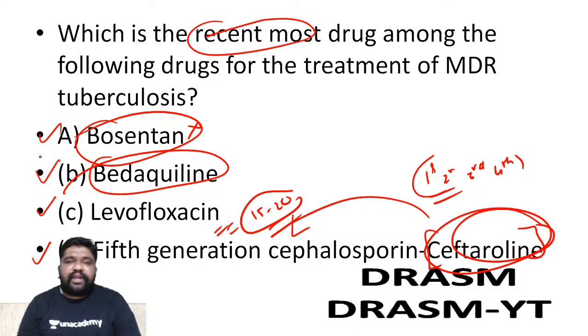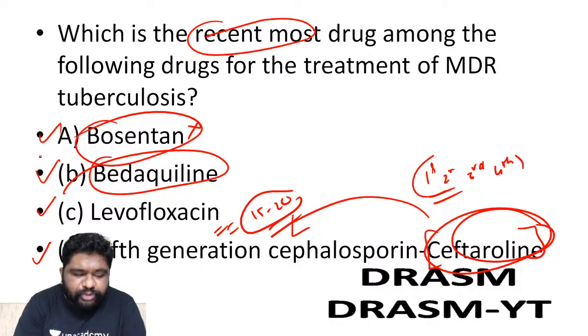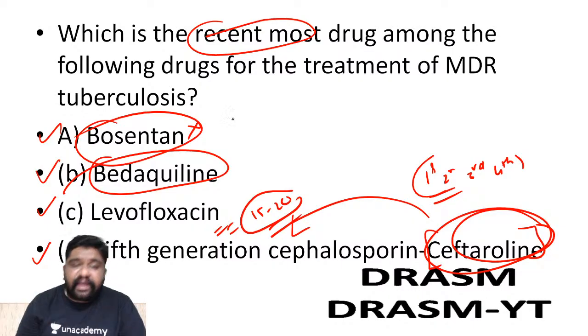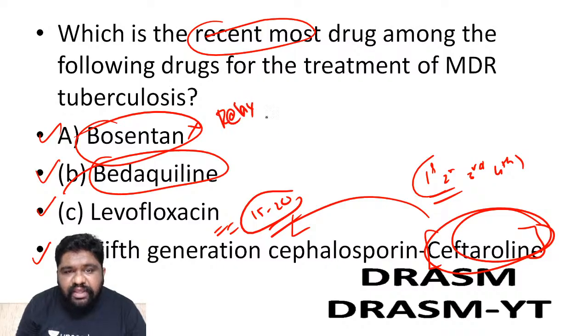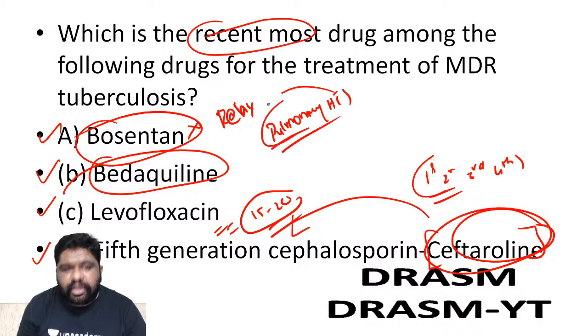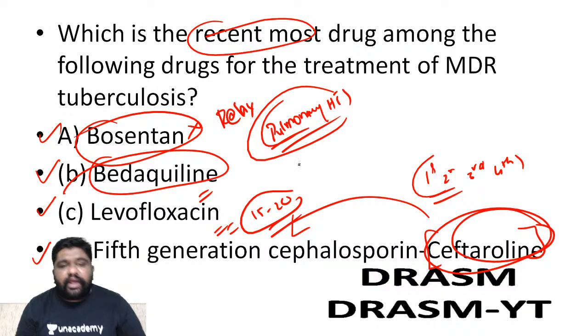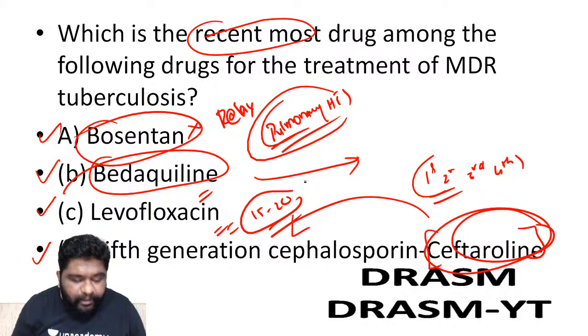What kind of drug is bosentan? Anybody? Correct, Ashok Kumar. Ceftobiprole is also another example of fifth generation cephalosporin. Can you tell me what kind of drug is bosentan? It is an endothelin receptor antagonist. It can relax the endothelial area and can be helpful for pulmonary hypertension. Very well played. It is helpful for pulmonary hypertension. Okay, what kind of drug is bedaquiline? Bedaquiline has what mechanism? Can you tell me, anybody?